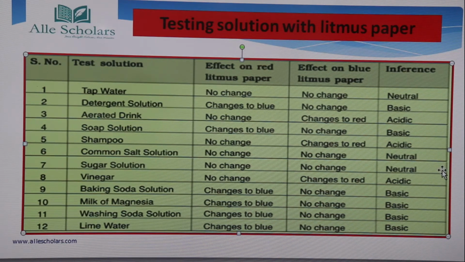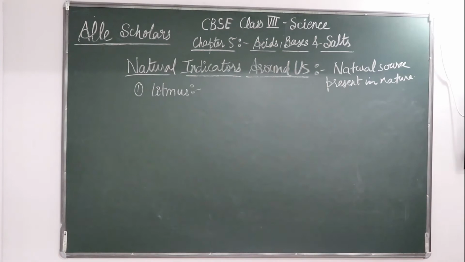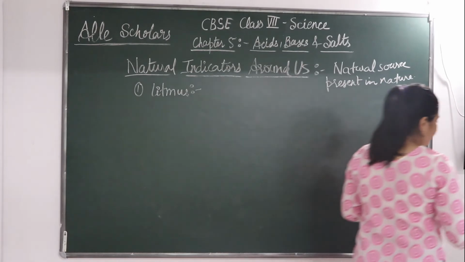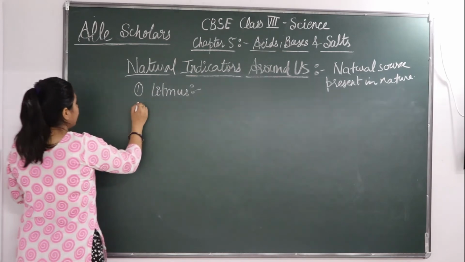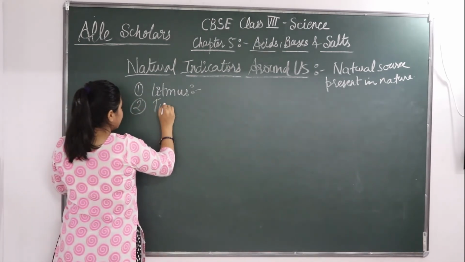So here you can see that different items, 12 items we have used, and on that basis of the change of color of red litmus and blue litmus, or if there is no change, we have inferred acidic solution, basic solution and neutral solution. Okay, so we have seen a natural indicator, litmus. Now the next natural indicator we will see is turmeric. Okay, turmeric is another natural indicator.